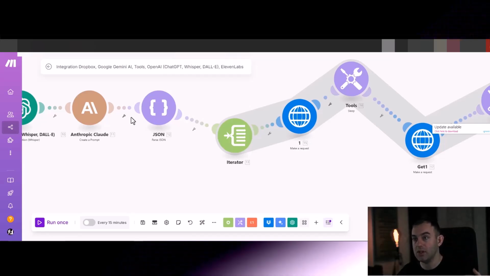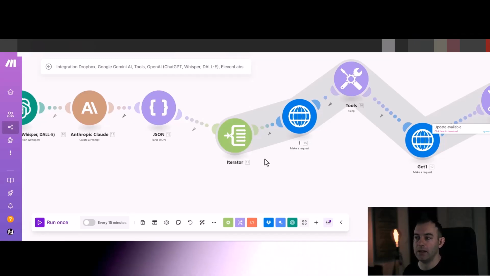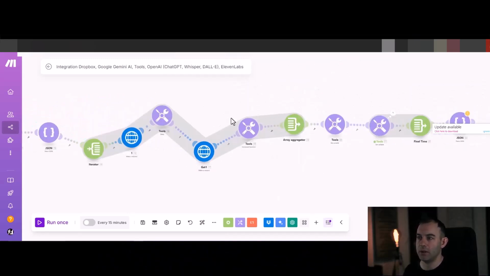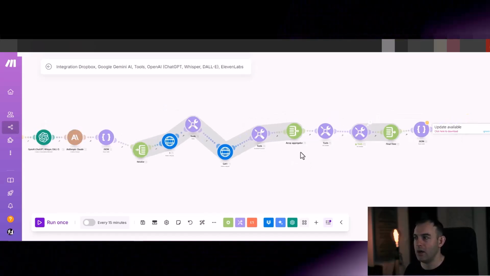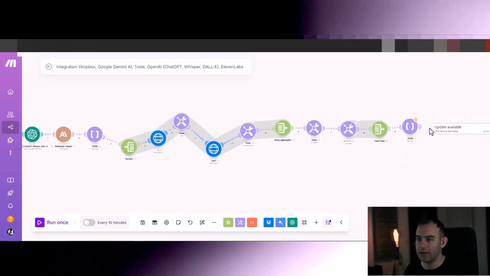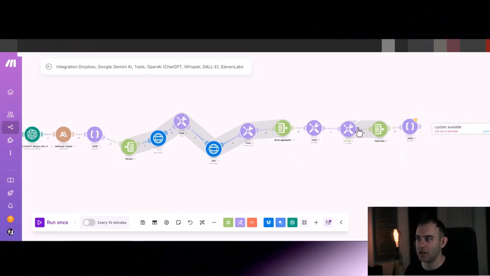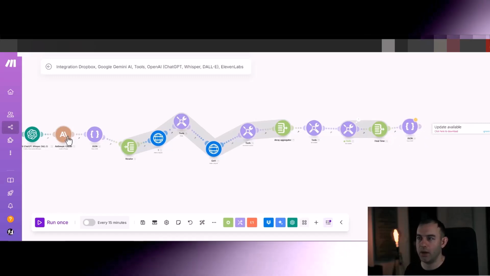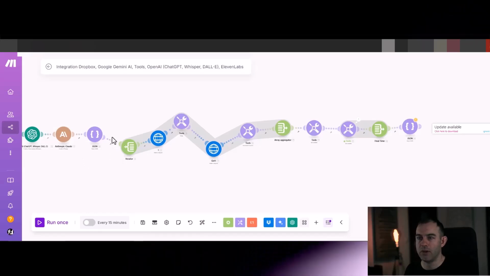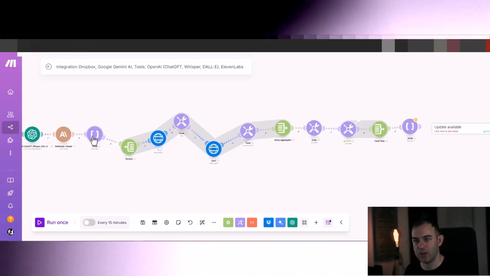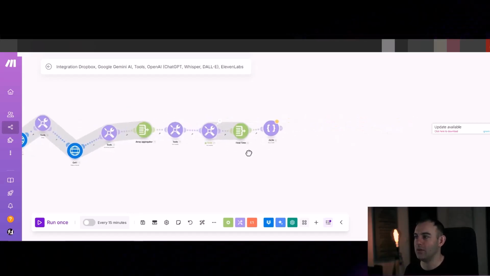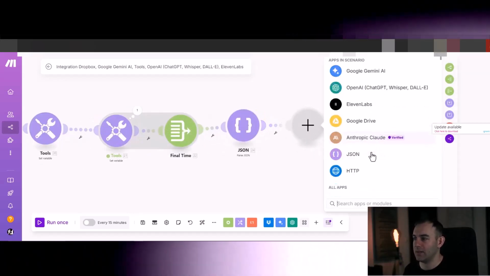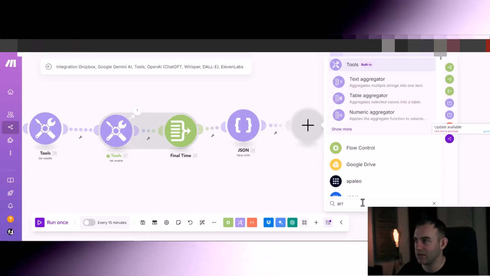Now those times need to be turned into the array, and the array aggregator cannot, if you see this little shadow, it wraps the things that it's using to aggregate, and I want another array to wrap the information from that JSON, and I cannot do it because it's far away. And now I cannot put the array aggregator over here because once it's wrapped that JSON into its shadow of influence, we'll then not be able to use it with the iterator. So that's the reason I'm cloning it, if you wonder why. If it makes sense. If it doesn't make sense, just follow the steps and trust the process.